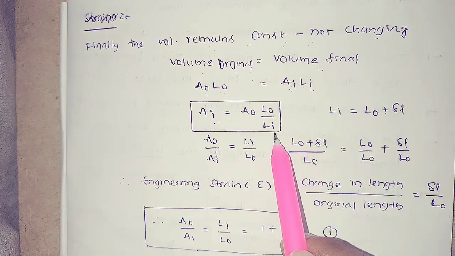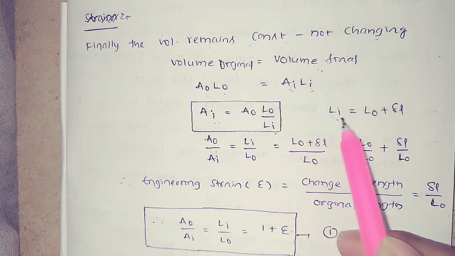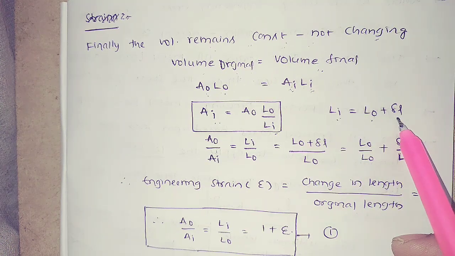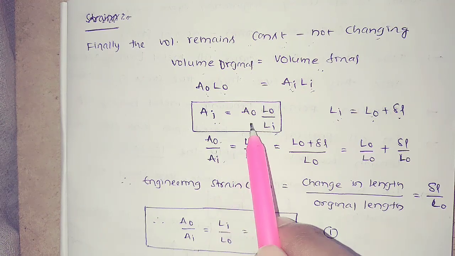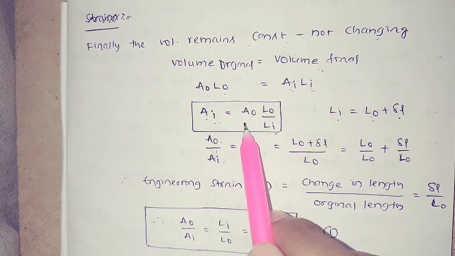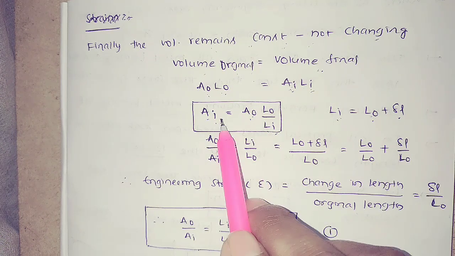Now consider what Li is. Li is equal to L0 plus delta L, and you take A0 by Ai is equal to Li by L0.